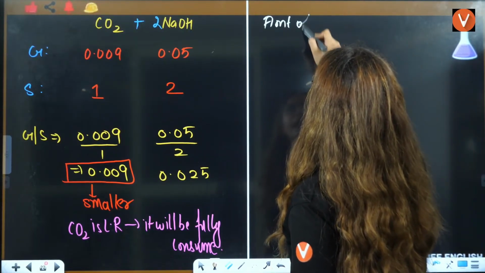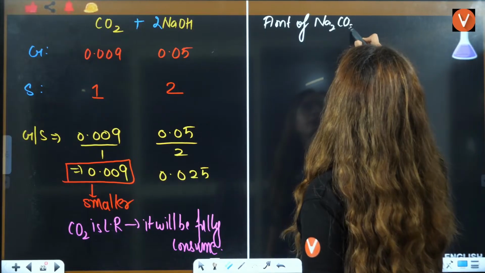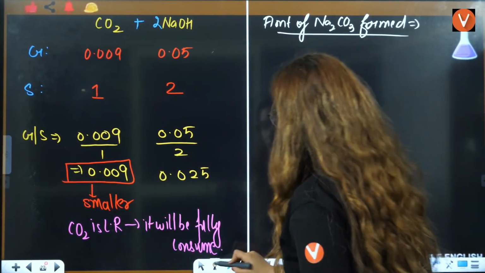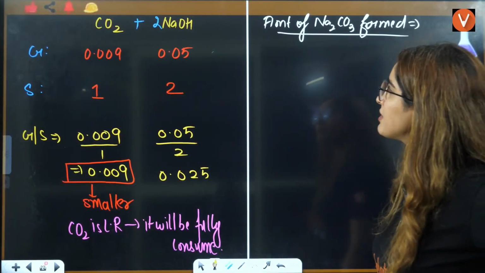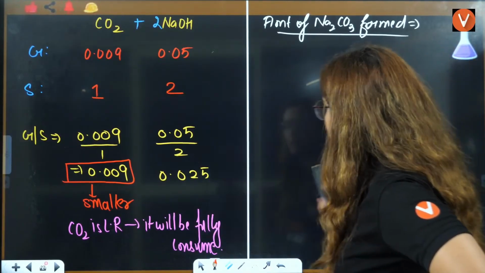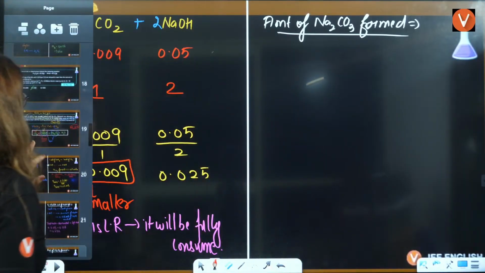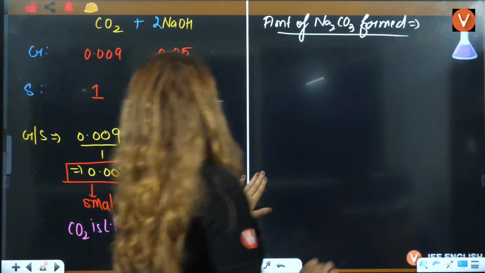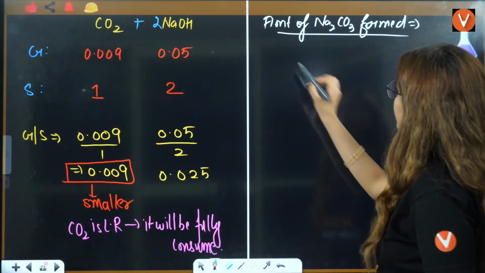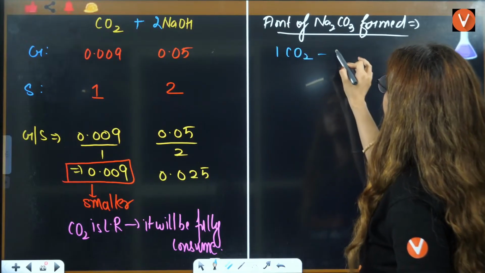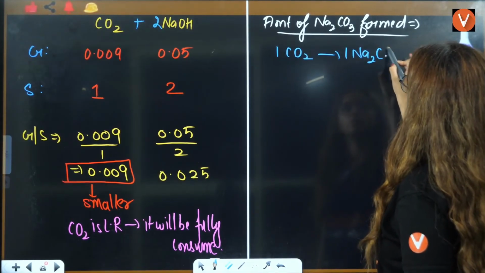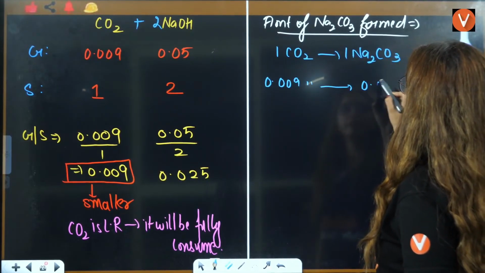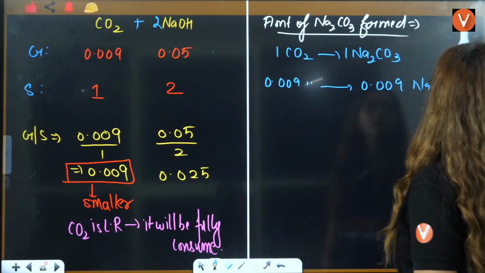Amount of Na2CO3 formed. How much amount of Na2CO3 is formed? By this, you can just directly say that 1 is giving you 1. So see, this is going to be simple: 1 mole of CO2 gives you 1 mole of Na2CO3. So 0.009 of this is going to give you 0.009 of Na2CO3.